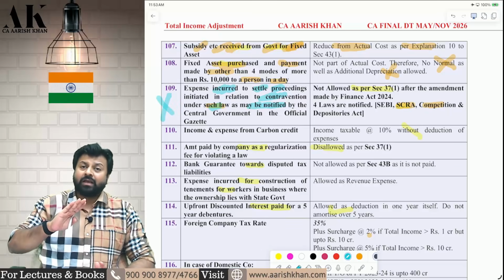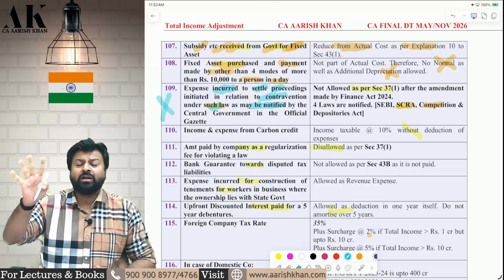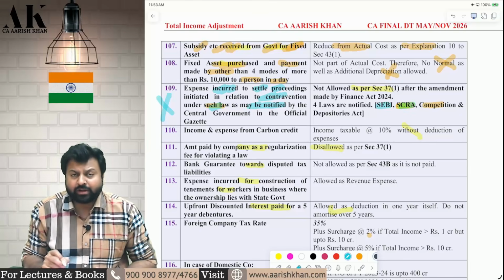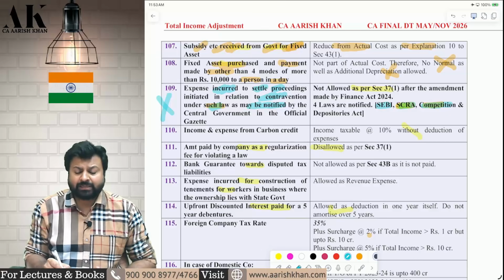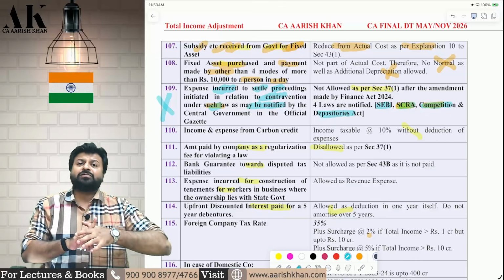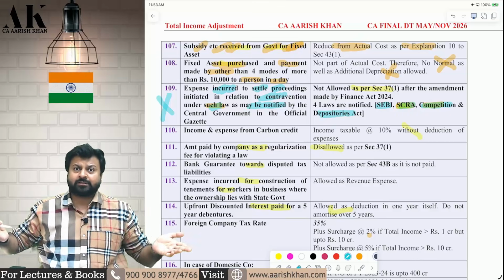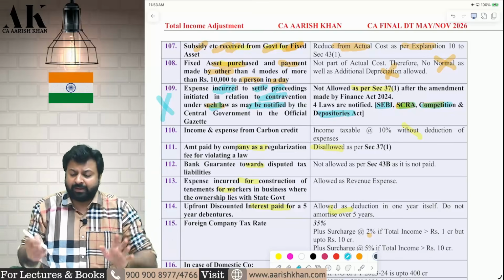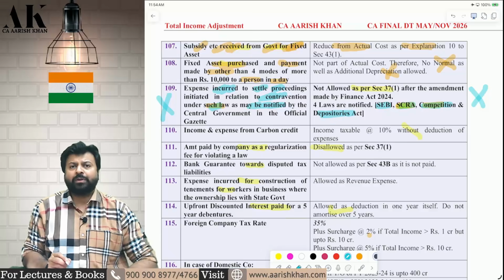Now the question is, has the government notified any law? Yes, the government has notified 4 laws. One is SEBI, one is Securities Contract Regulation Act, third is Competition Act, and fourth is Depository Act. So if you violate certain things in these 4 laws, and to settle that you make the payment to the government, then that settlement fee will not be allowed as deduction under the income tax law. I hope it is clear to all of you.